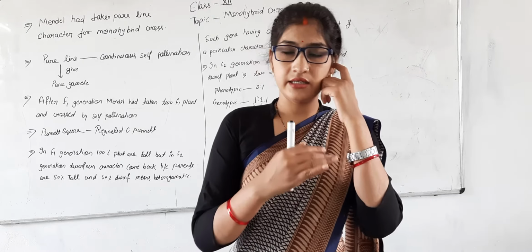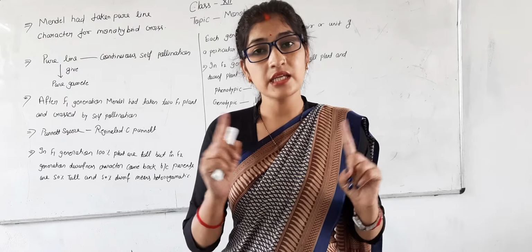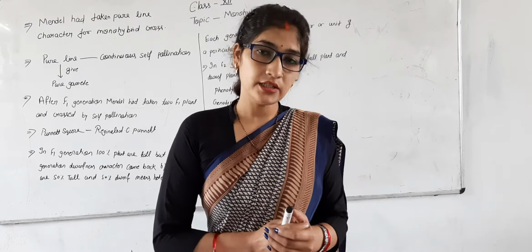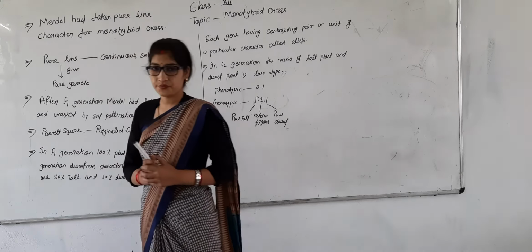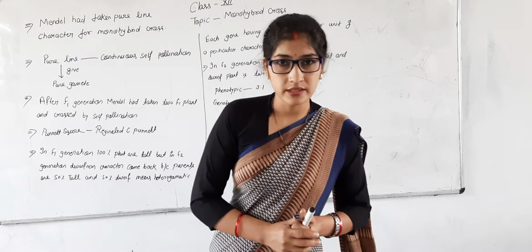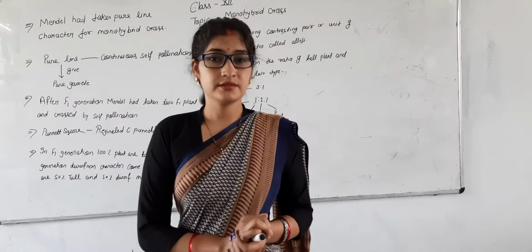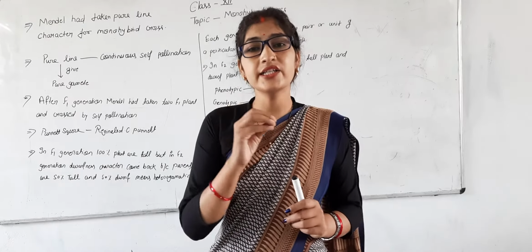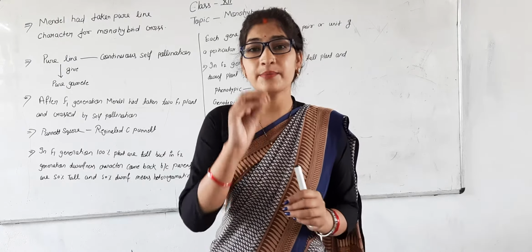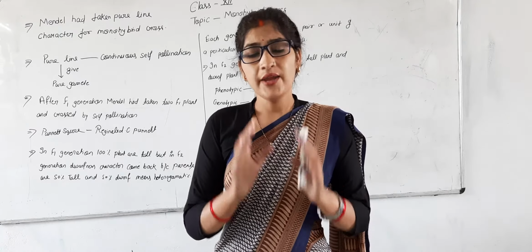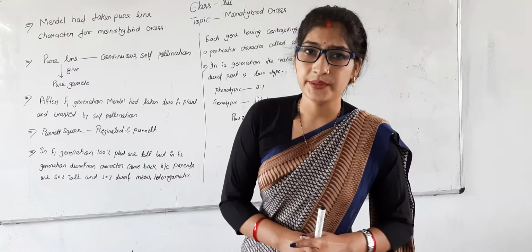Once again, revise the definition. If the cross has two parents that have the same character, that is the monohybrid cross. Mendel has taken pure line characters for the monohybrid cross. Here is a new word, the pure line. Pure line means continuous pollination. If a plant continuously undergoes self-pollination, then its gametes are fully based on, or fully occupied by, the particular character.